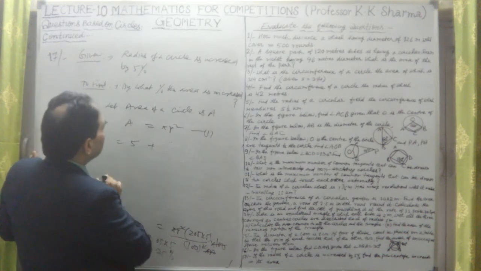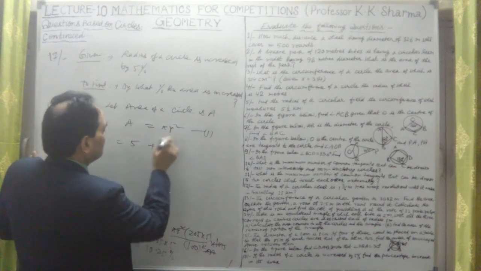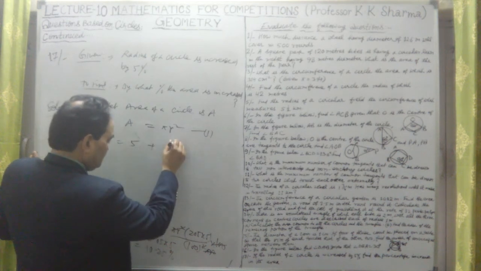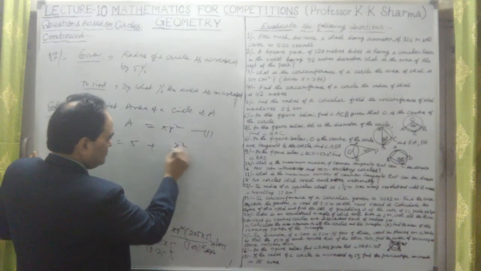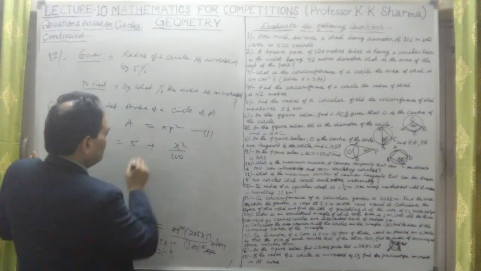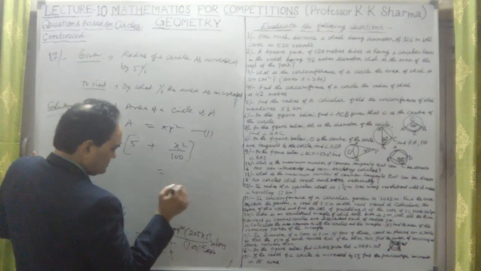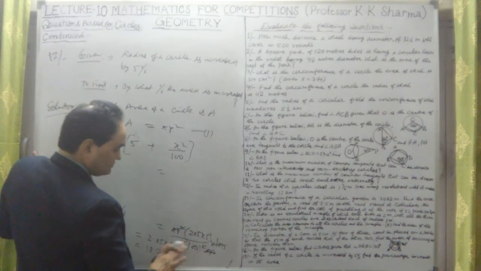If I take 5 square or x square, it is x plus x square upon 100. This is the total percentage increase in area. This formula I think we have calculated. So this is 10.25%, not 5.25%. Here it is coming as 10.25%.